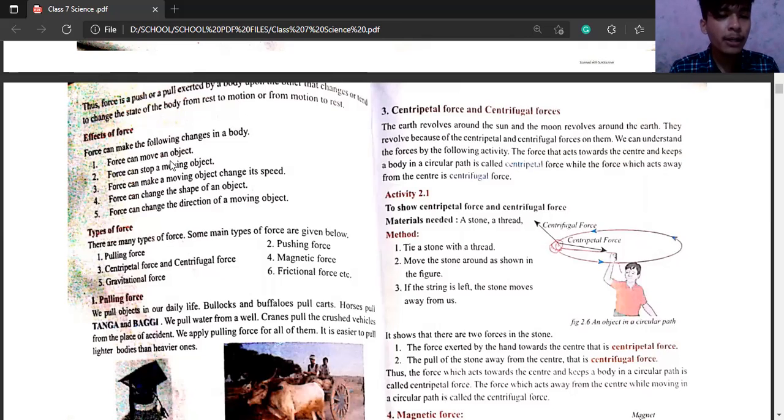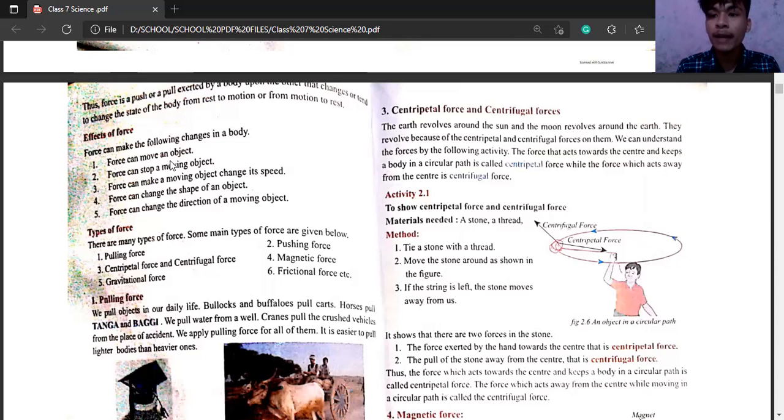Similarly, force can make a moving object change its speed. Just for example, let us suppose a bicycle is moving at its own speed. We are not pedaling. Without pedaling, the bicycle is moving at its own speed.